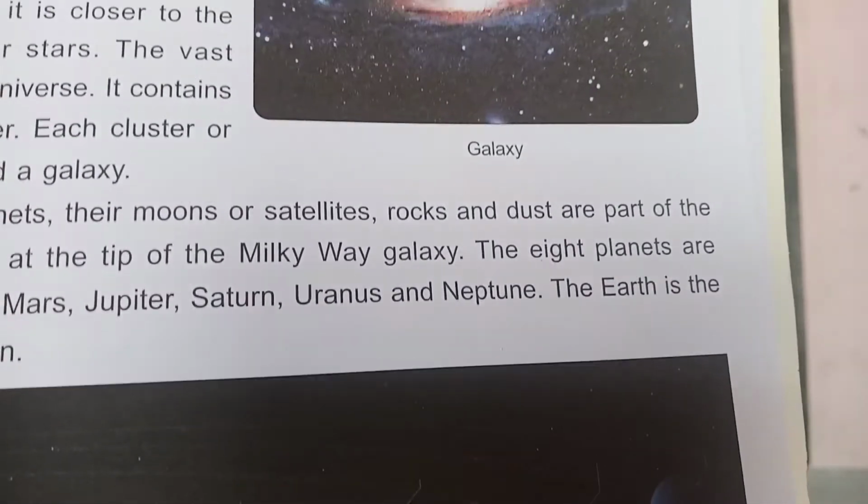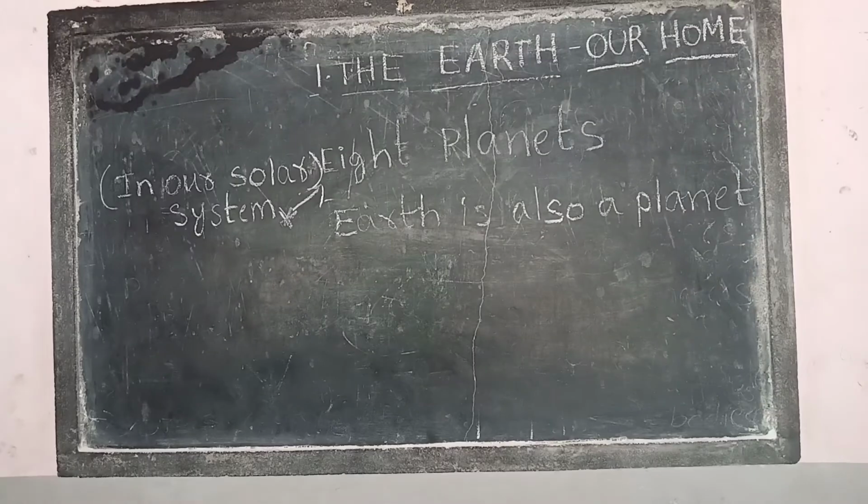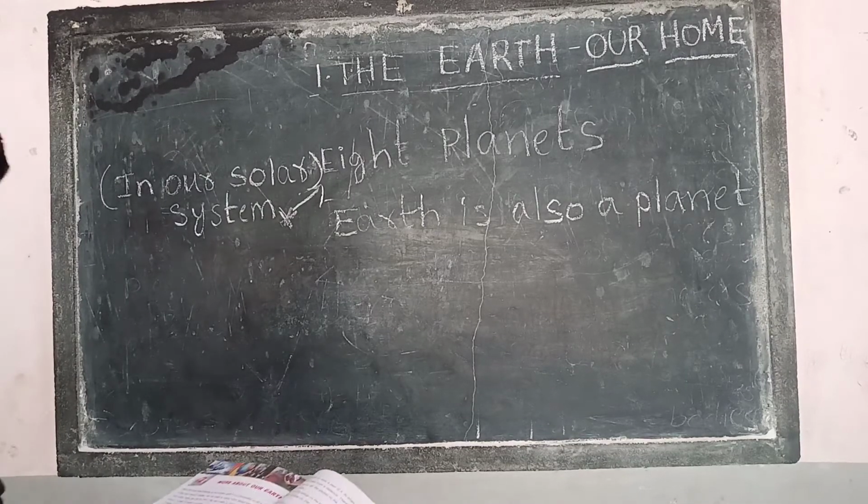And now you see the shape of the earth. Now we'll see the shape of the earth. Globe is a model of the earth. Here I will show you the page number. See the page number.